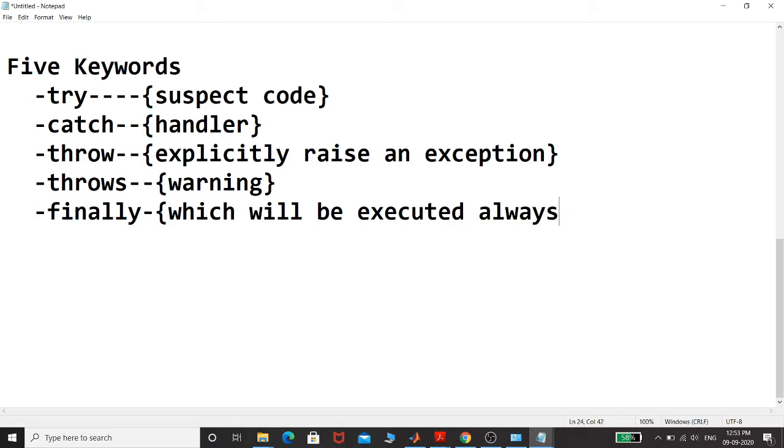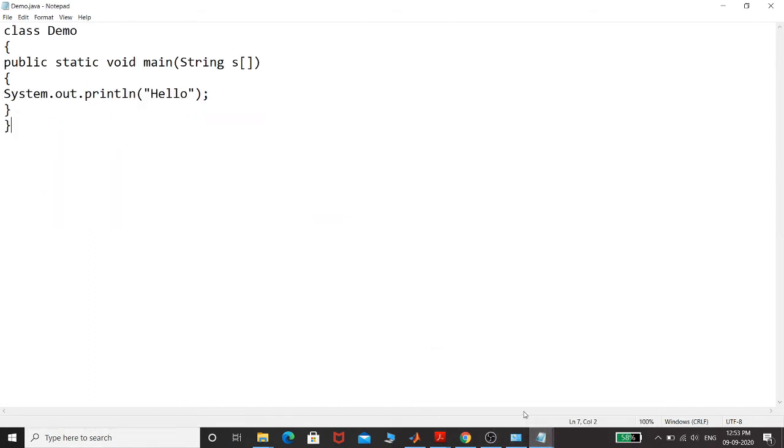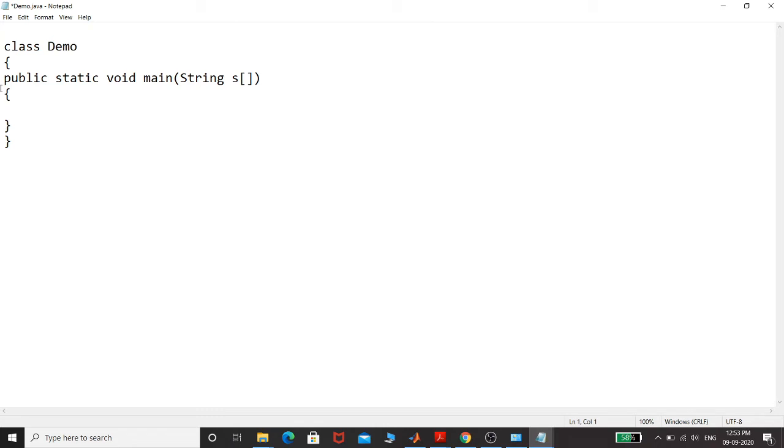So these are the 5 keywords that we are going to use in our exception handling mechanism. Now I'll quickly tell you with an example how exception handling works. I have just created one class over here which is named demo. I'll put a message over here that it is exception handling, right?